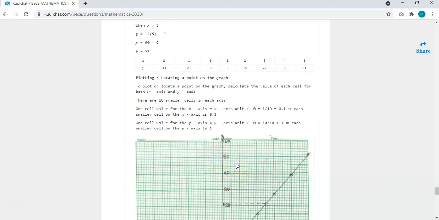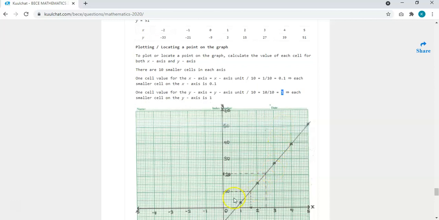So you need to calculate the value of one smaller box. To calculate the value of one smaller box for the x-axis, it is the unit of the x-axis divided by 10. The x-axis has a unit of 1, so 1 divided by 10. Each small interval is 0.1. And that of the y-axis is 10 divided by 10, since the unit is 10, which is 1.